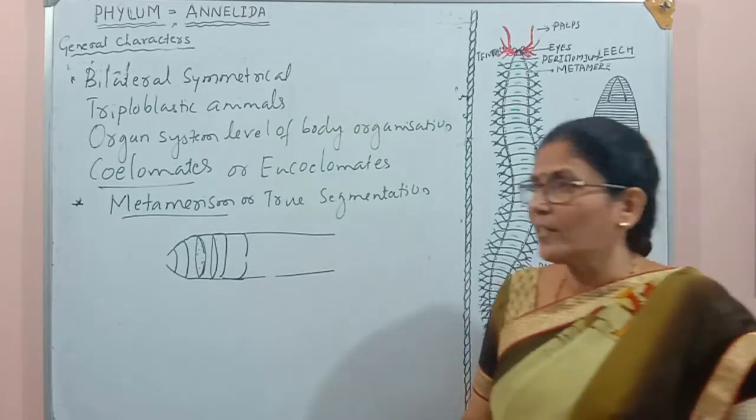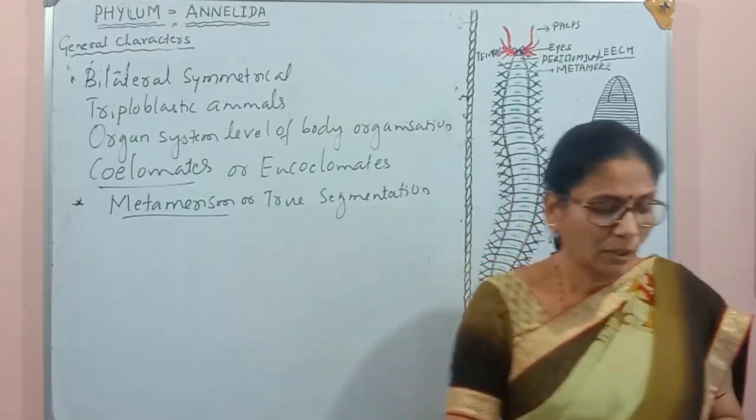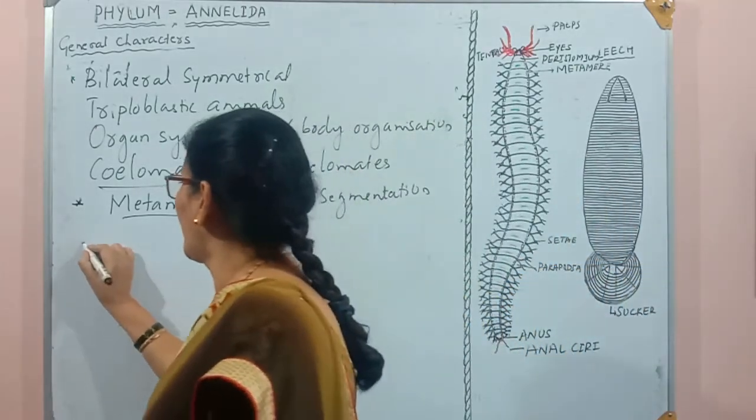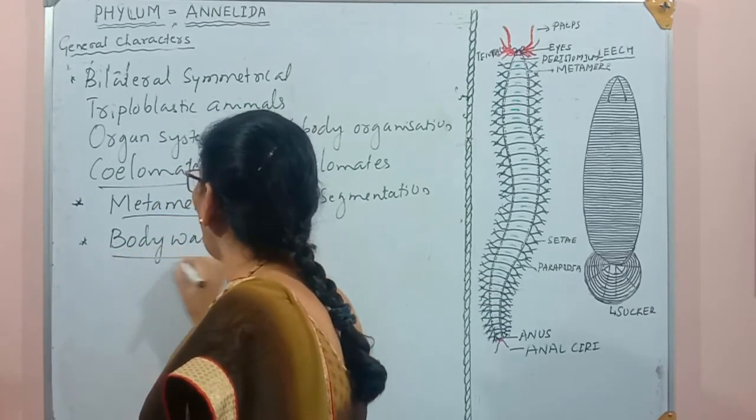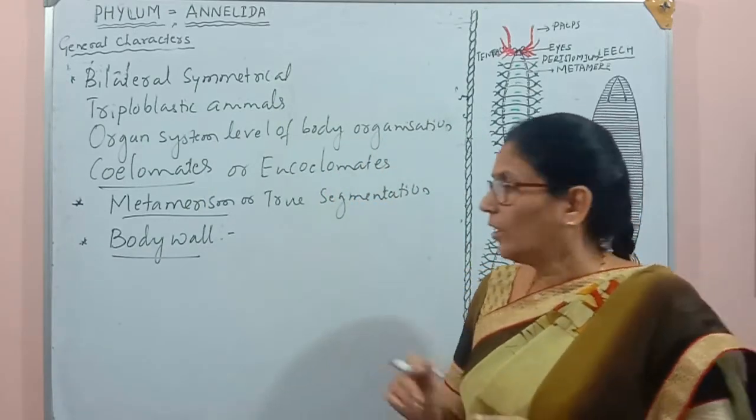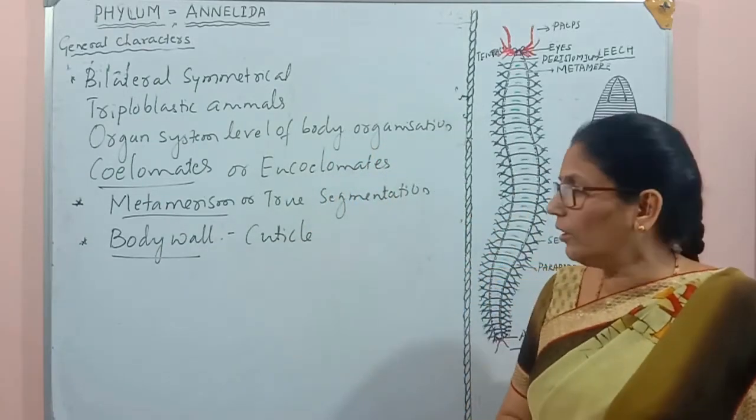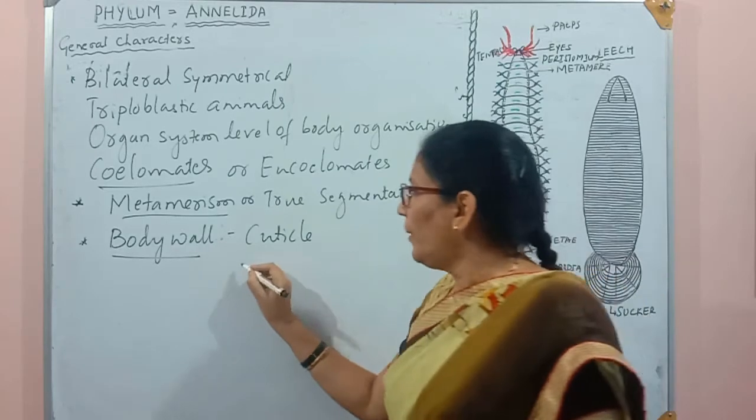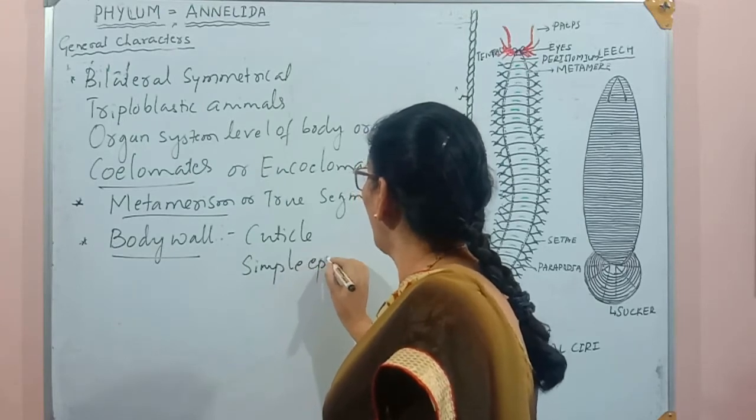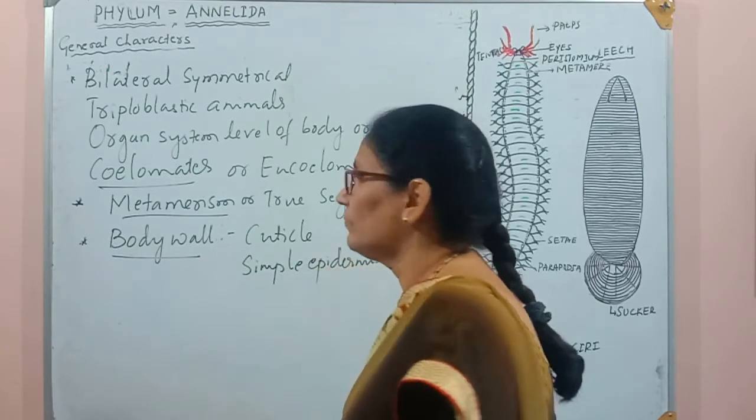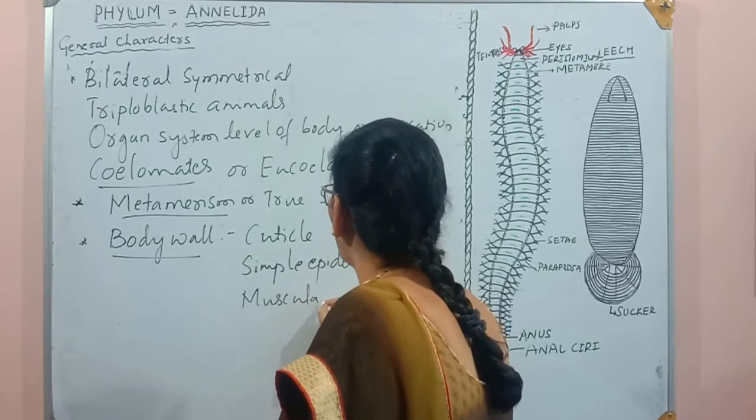So we also discuss here the structure of the body wall. The body wall of these organisms is made of three layers. Outer layer is called the cuticle. Middle one is made by simple epidermis. And the innermost one is muscular.